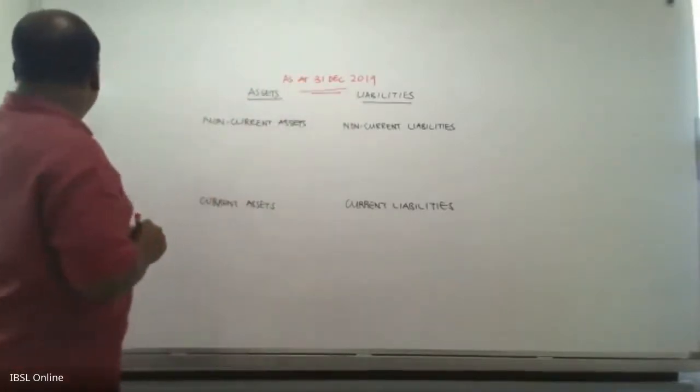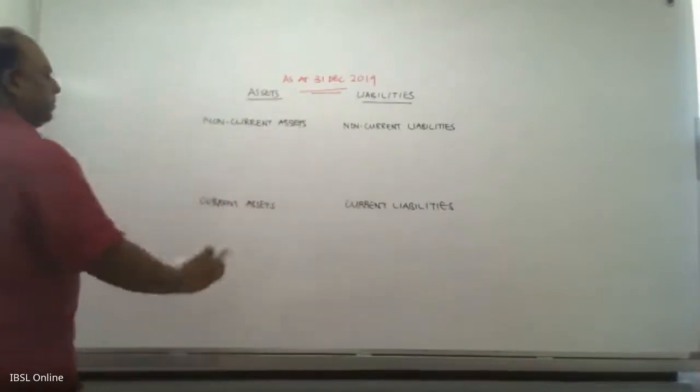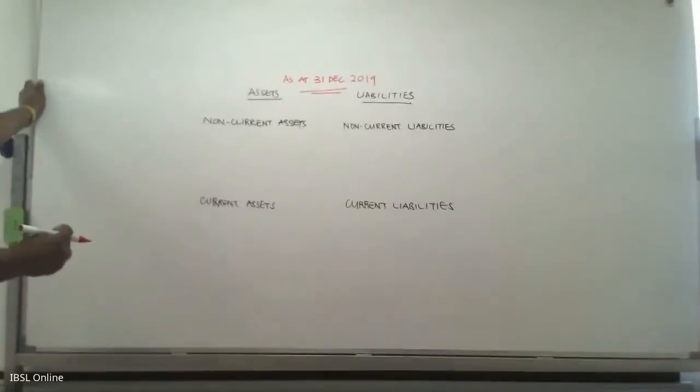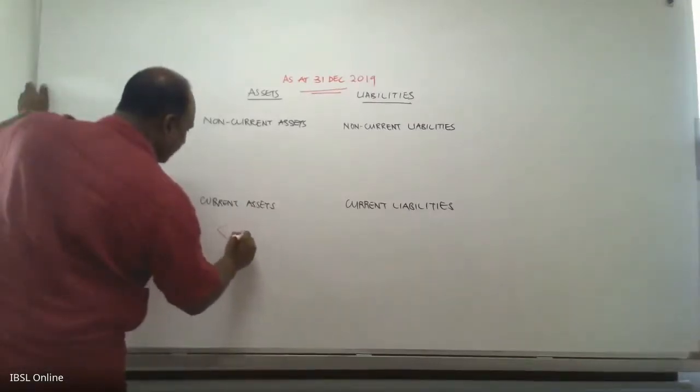From this date only, you have to look at these four elements. Okay. So, which means any item that you are trying to show on the face of the balance sheet, the elements within that item should have a maturity of less than 1 year.